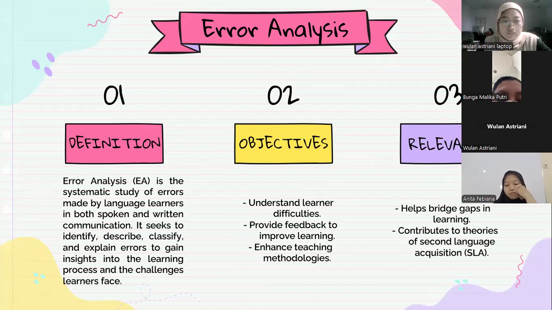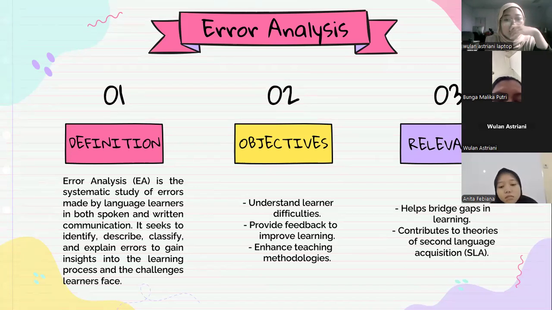Okay, number one is the definition. Error analysis, or EA, is the systematic study of errors made by language learners in both spoken and written communications. It seeks to identify, describe, classify, and explain errors to gain insight into the learning process and the challenges learners face. Number two is objectives. A. Understand learners' difficulties.